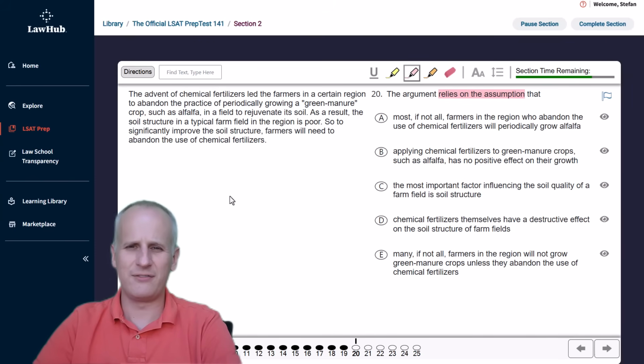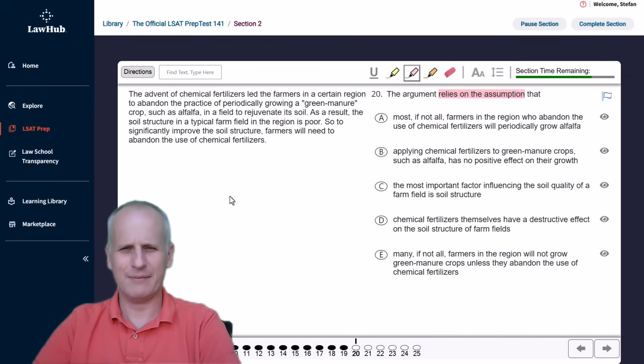So this is asking for what must be true to believe whatever the conclusion is. So we're going to read the information on the left. After reading the full paragraph, we're going to highlight the single statement that is the conclusion, and then we're going to broadly think about how the author of this argument got to the conclusion and what the relevant pieces are to potentially have a broad idea of what the assumption might be before we go to the answer choices.